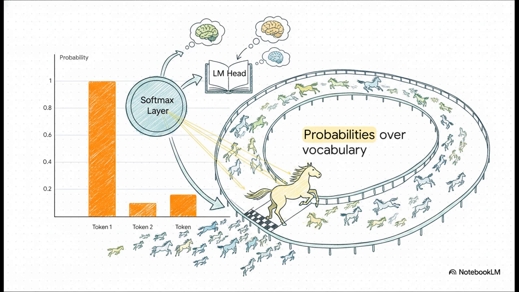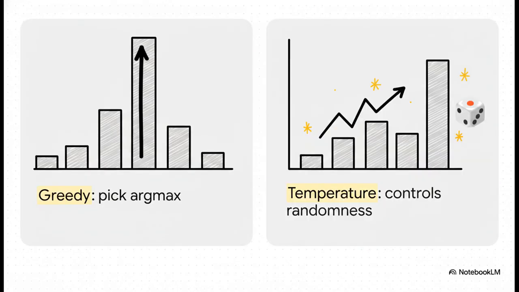Honestly, you can visualize the softmax layer as just a giant 128,000 horse race. Softmax takes the raw output scores from the LM head and converts them into a clean probability distribution. It calculates the exact mathematical probability of every single word winning the race. Generally, most words have a probability hovering right near zero, but a few lucky candidates will spike, showing they are highly likely to be the correct next piece of the puzzle. So how exactly does it choose the winner? Well, that happens in the sampling strategy.